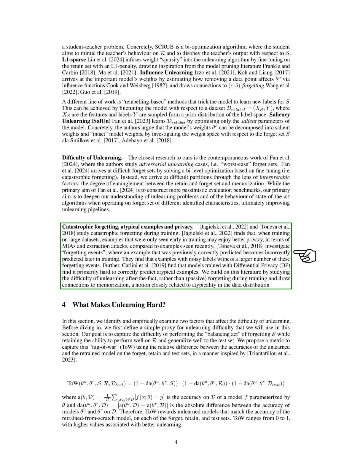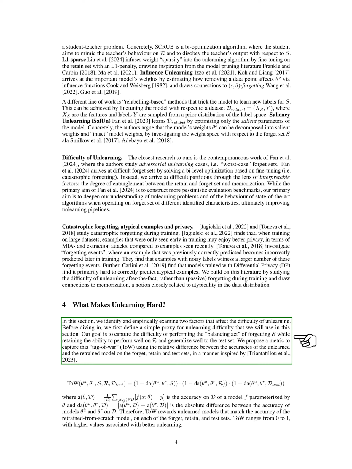Building on this, we focus on the difficulty of unlearning after training, rather than forgetting during training, and connect this to memorization and atypicality in the data distribution. We identify two factors affecting the difficulty of unlearning and introduce a metric called the tug-of-war, TOW, to measure this difficulty. TOW evaluates how well a model can forget certain information while retaining performance on specific sets.